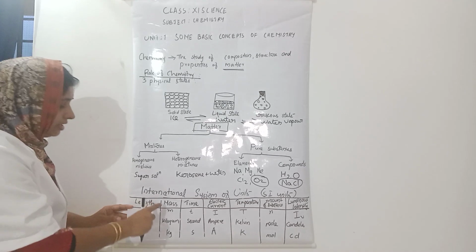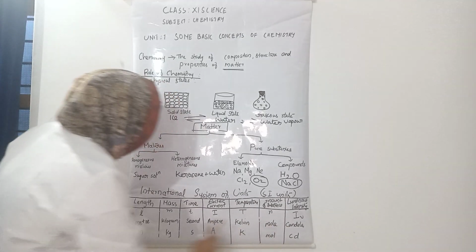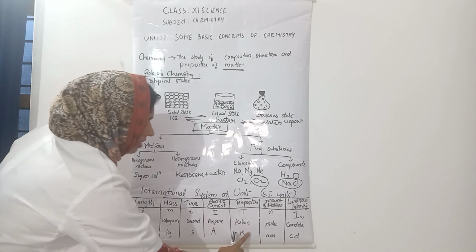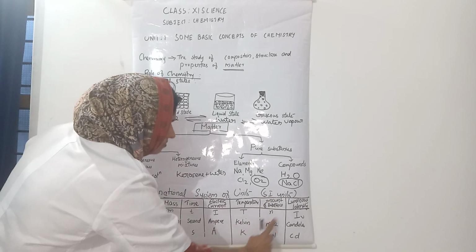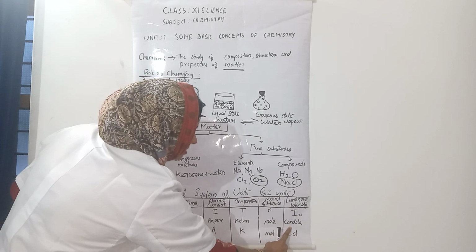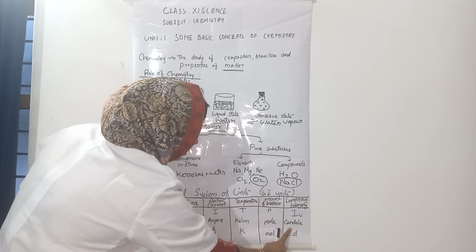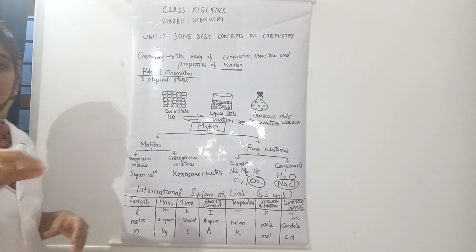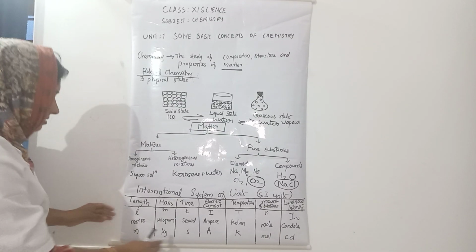Okay, and their units are given here: meter, kilogram, second, ampere, Kelvin, for amount of substance mole, then for luminous intensity, candela. Units can be represented in short form like this.